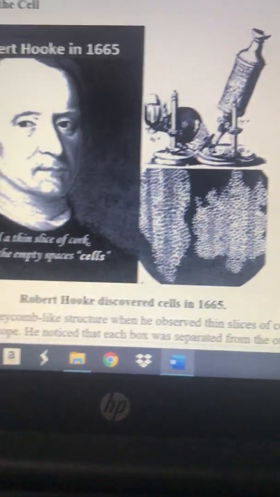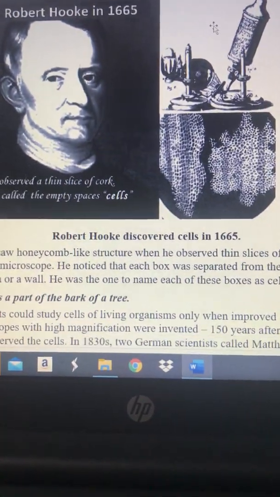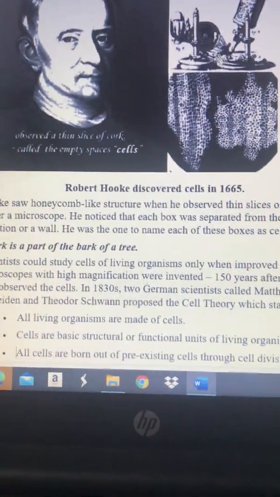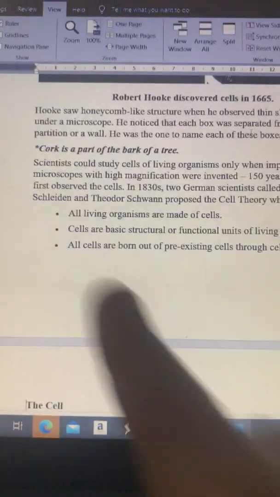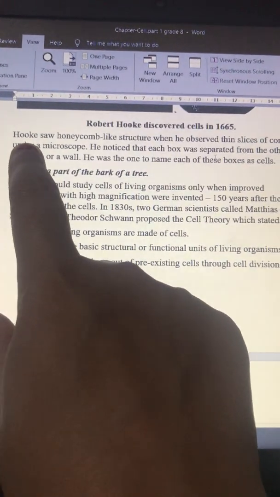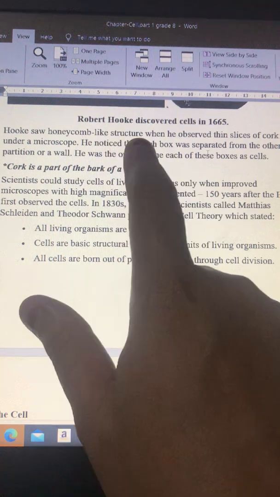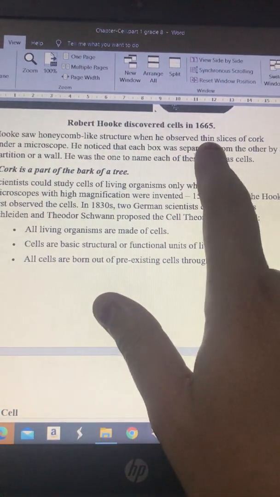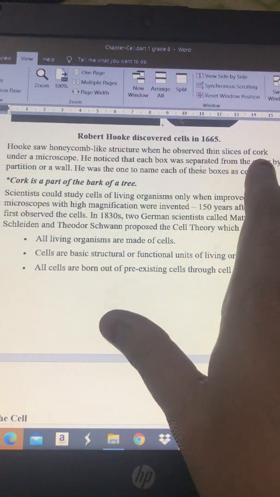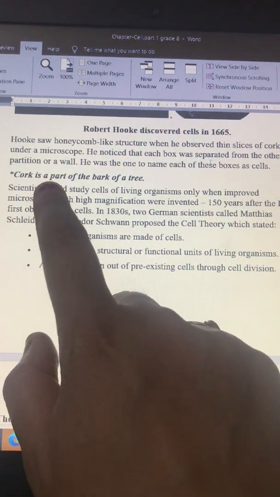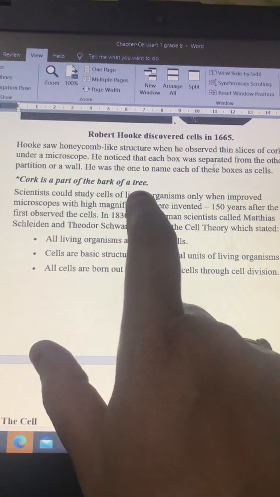The microscope is specially designed microscope, and Robert Hooke discovered the cell in 1665. And in the microscope observation he saw a honeycomb like structure when he observed a thin slice of cork. Okay, the cork means a part of bark of a tree.